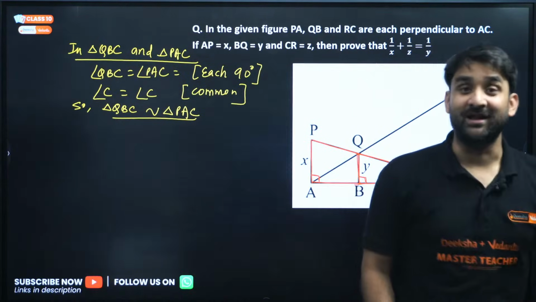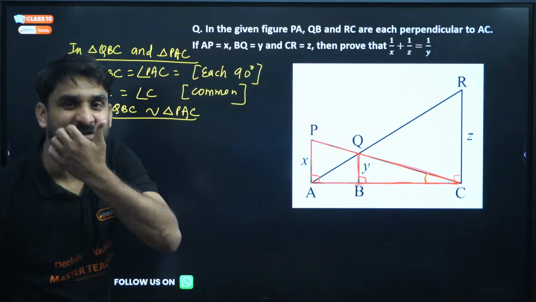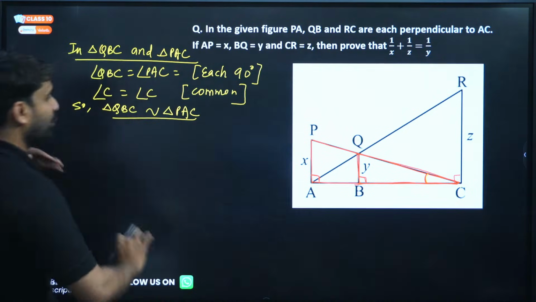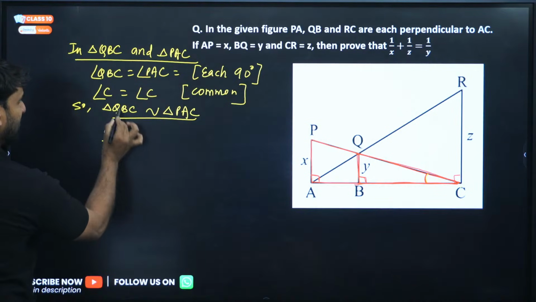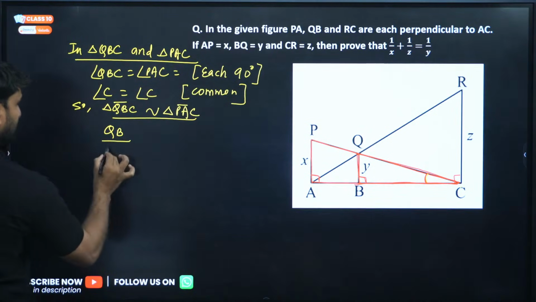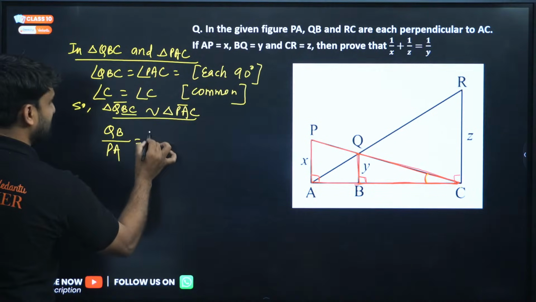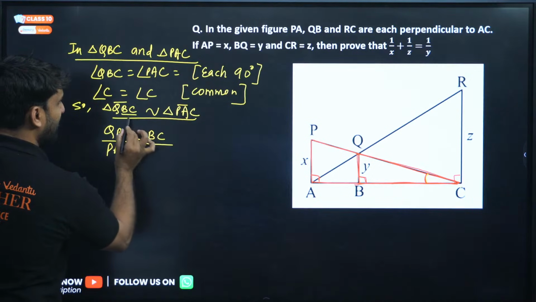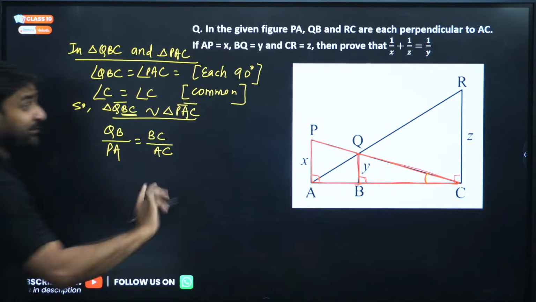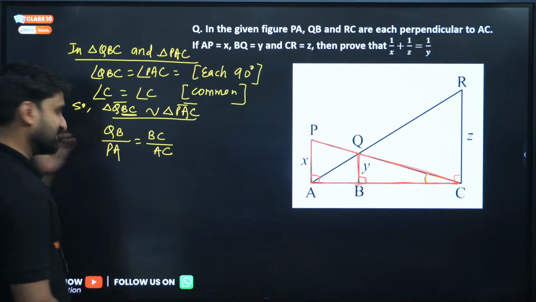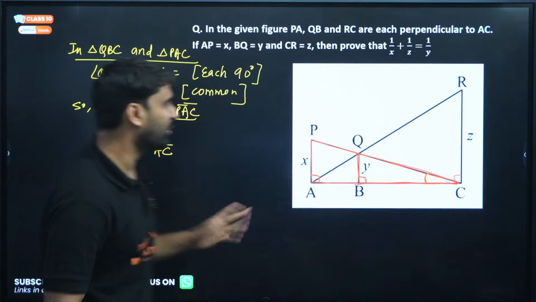Once you have proved the triangles are similar, you can write the corresponding sides are in the same ratio. So can I write here QB by PA will be equal to BC by AC? If I am taking BC, we have to take AC. We don't require any other side, because we want to prove this. Only two sides are enough.